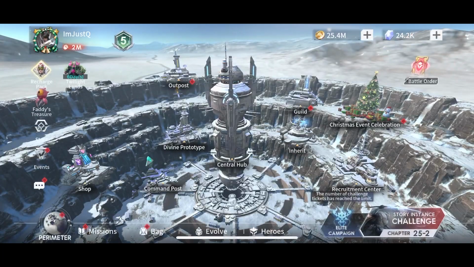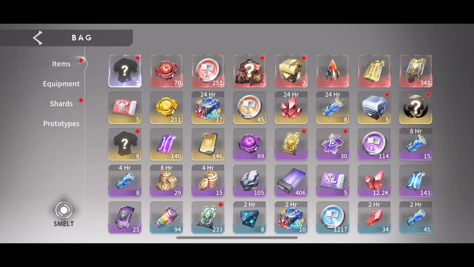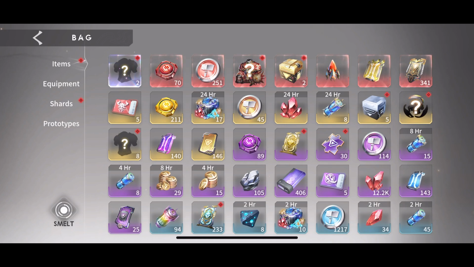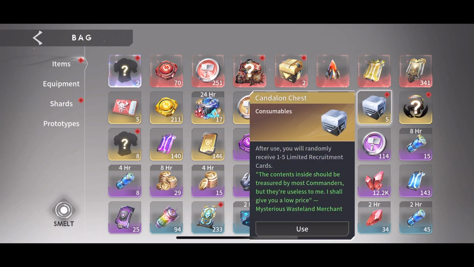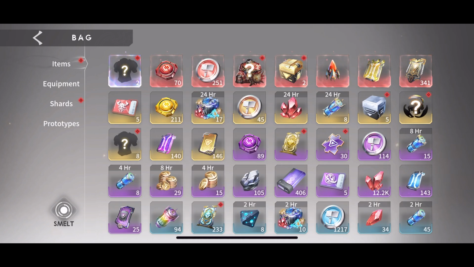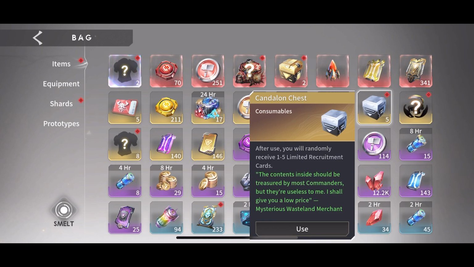So I'm going to make sure I got everything out of my bag for this double chip summoning, because I have actually been saving some things. So let's go ahead and pull some stuff out. Right now we have 341. I have a few of these Candelon chests. I hope I'm pronouncing that right. As you can see, after use, we will randomly receive 1 to 5 limited recruitment cards. And I actually have 2 of these, which is the Candelon box. This one goes from 3 to 10 limited recruitment cards. So hopefully we get a little bit lucky here. Let's go ahead and open these 5.